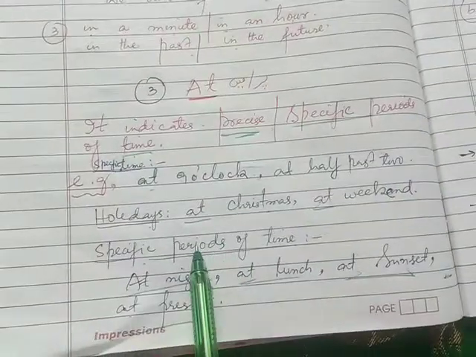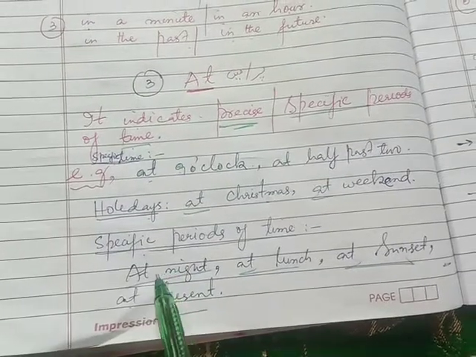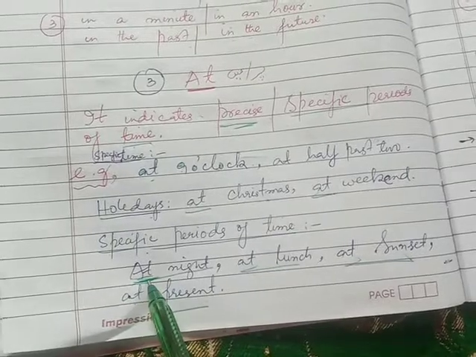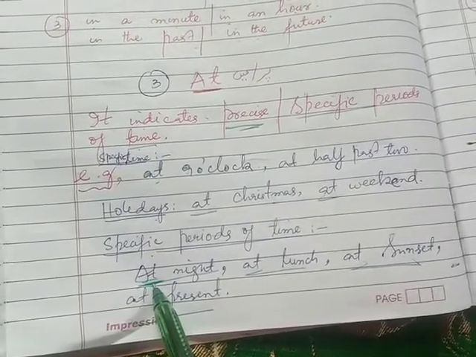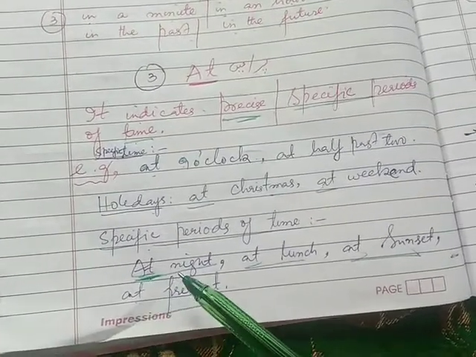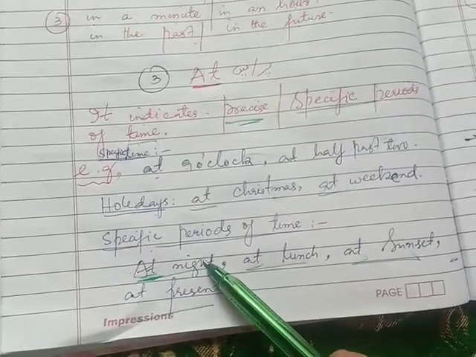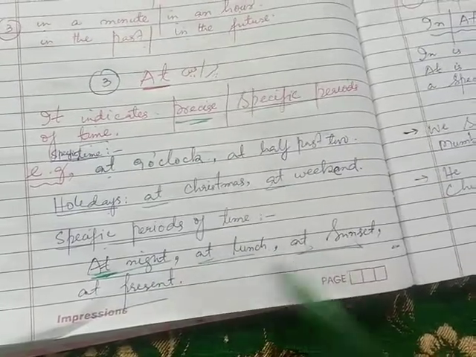Here, my dear students, there is an exception to the rule, because night does not show... here I use it, at night. At night, my dear student, there is an exception to the rule, because night does not show a particular point of time, it shows duration. It shows duration, like it extends from 8 to 9 hours. That's why we use at night. Okay, for there, at night, at lunch, at sunset, at present.